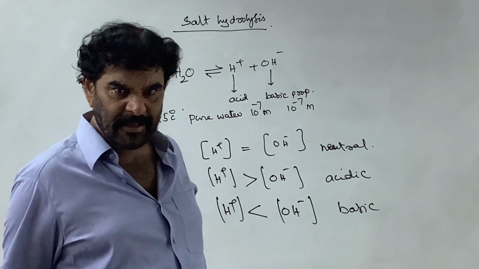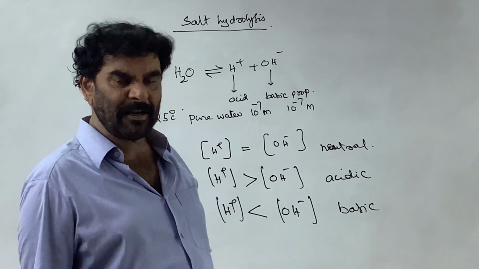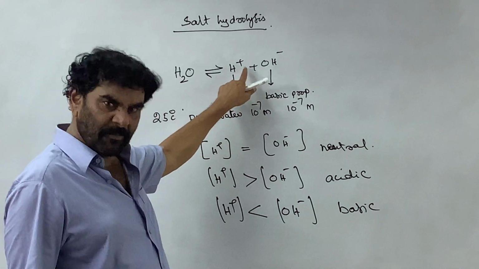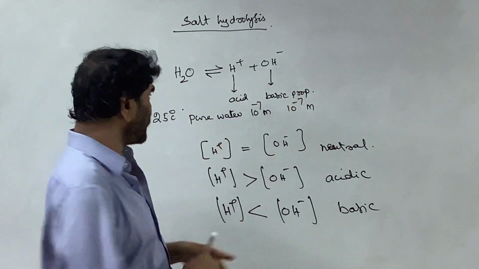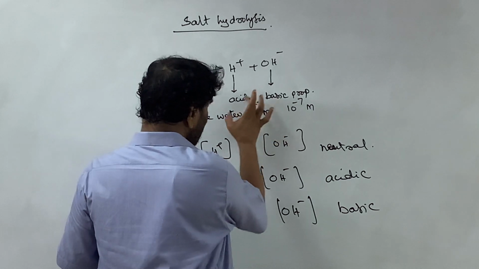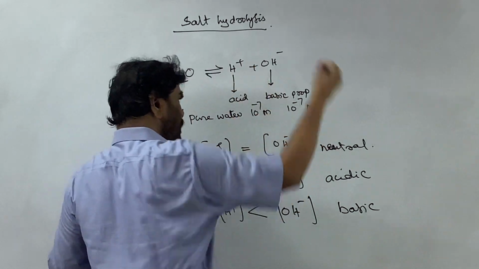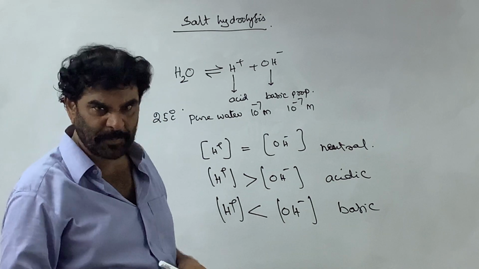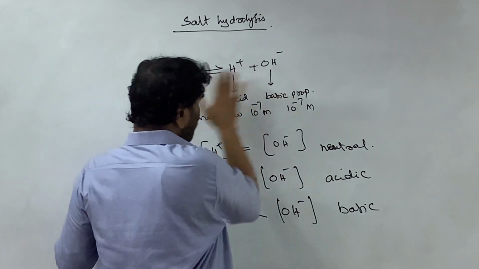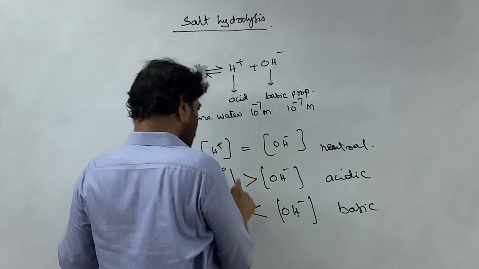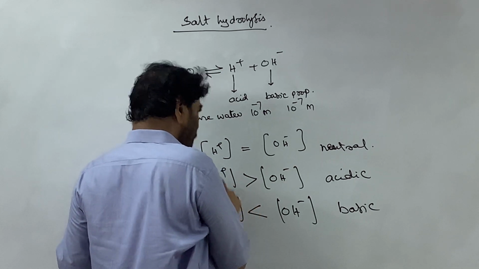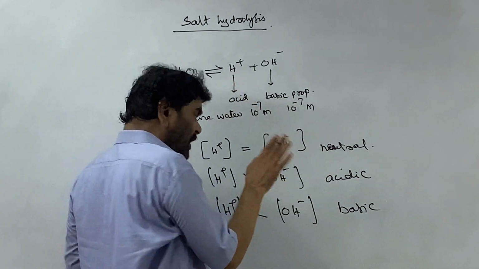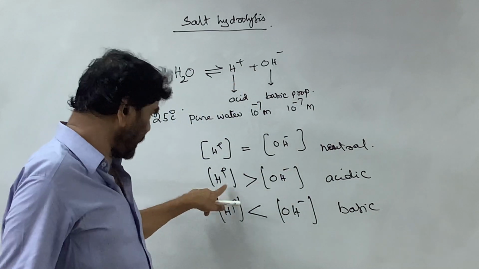An acid is one which produces new H plus ions. The H plus ion concentration becomes more than that of the OH ion concentration, because H plus is already furnished by the water. When you add an acid, which further produces H plus ions, then according to this equilibrium the H plus ion concentration is greater than the OH ion concentration, and the solution becomes acidic.